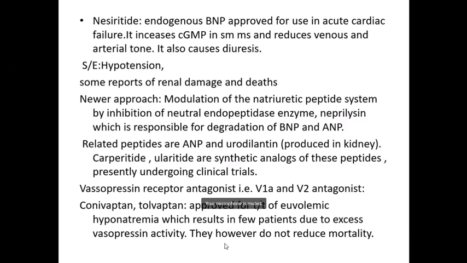So nesiritide is a BNP, an endogenous brain natriuretic peptide. There are some side effects, some reports of renal damage and death, and some reports of dangerous hypotension, which has restricted its use.